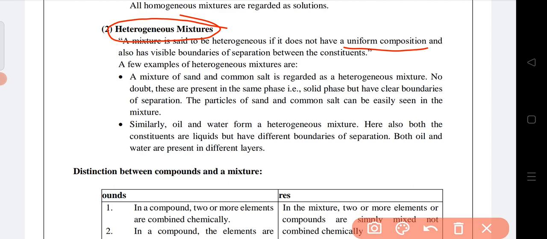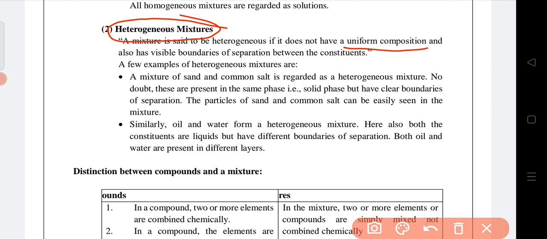A few examples of heterogeneous mixture: sand water. If we put some amount of sand in some amount of water, we can see that the sand particles will not dissolve in the water, and will settle down at the bottom of the water layer.